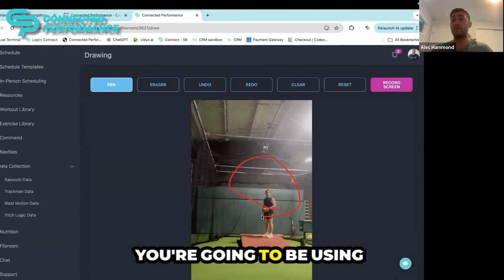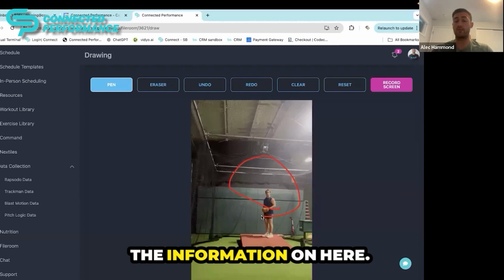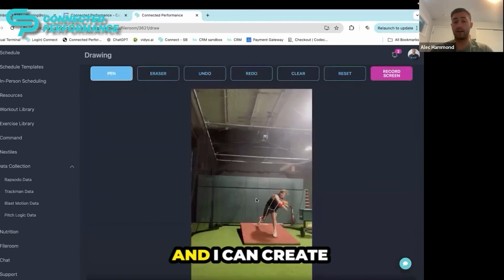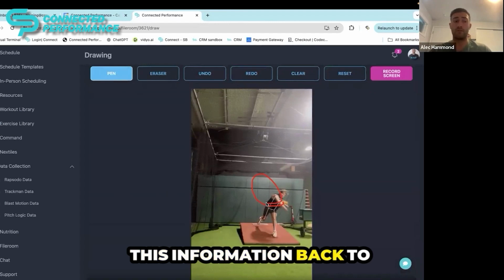Compared to Trainerize, you're going to be using a lot of other platforms out there just to consolidate and use all of the information on here. So as you can see, I can go in and I can view all of this information here and I can do breakdowns and send all this information back to the athlete rather than switching between all of these different tabs.